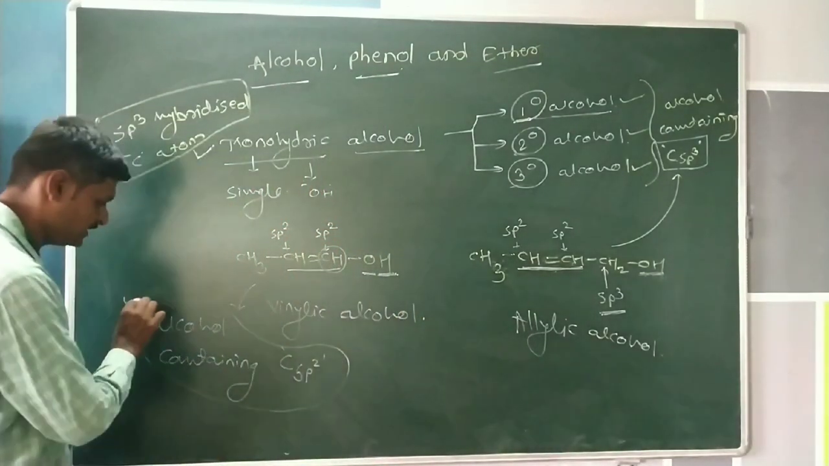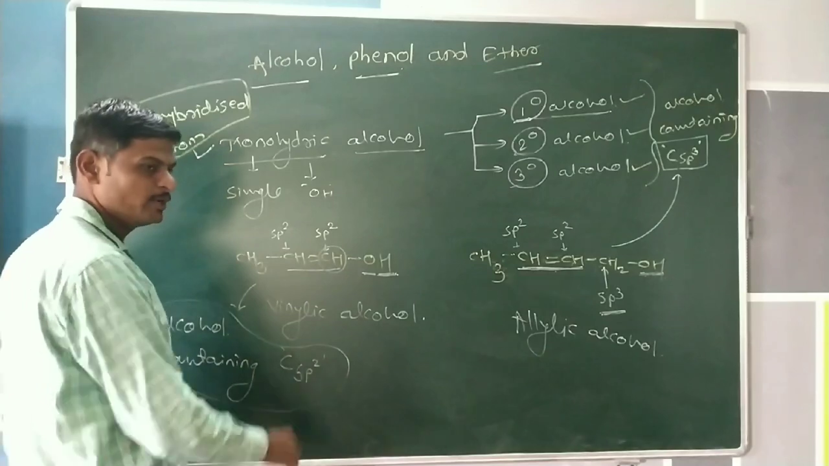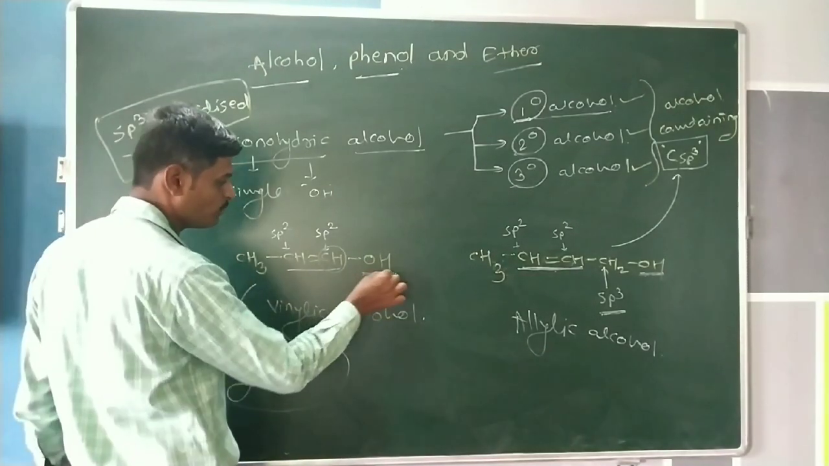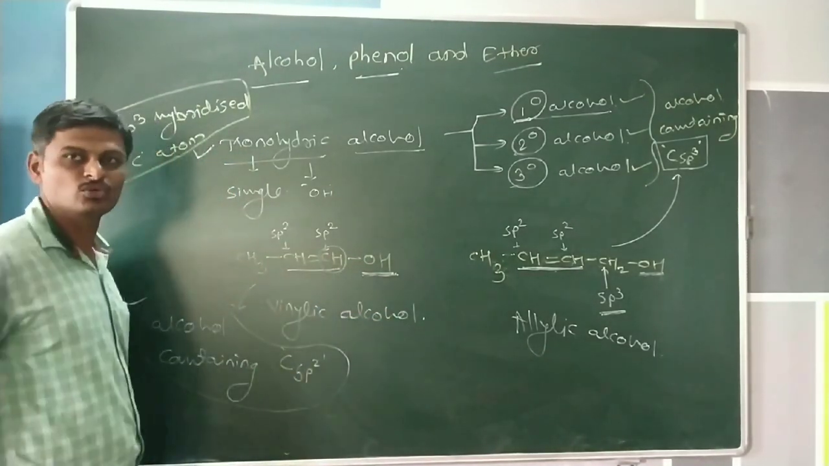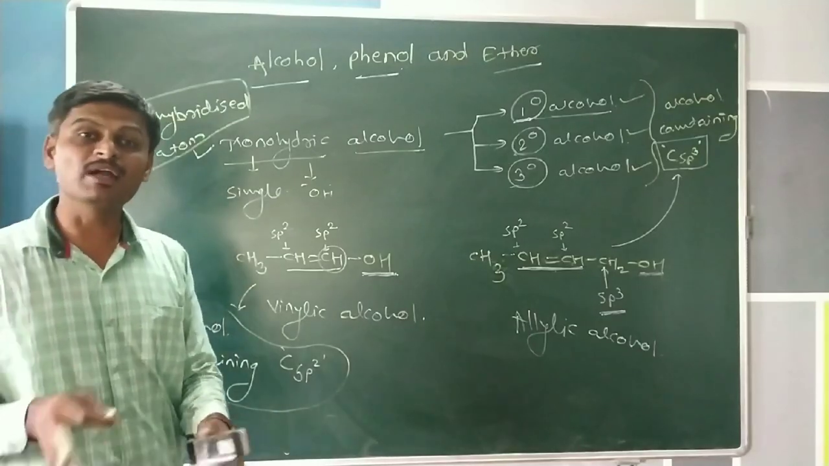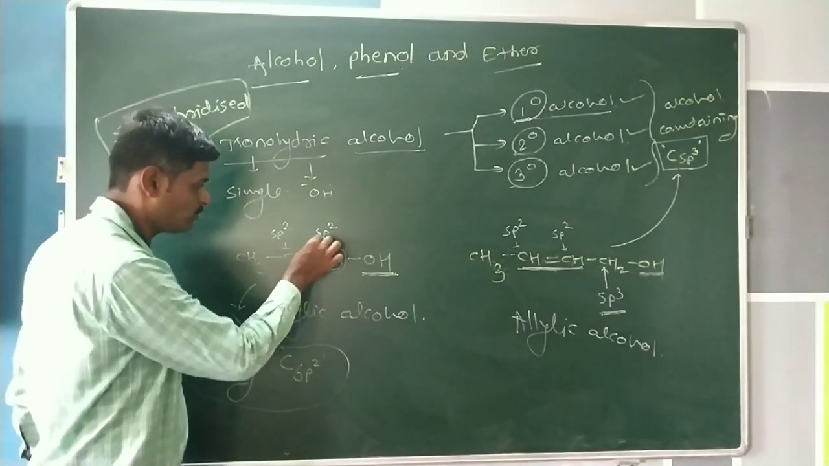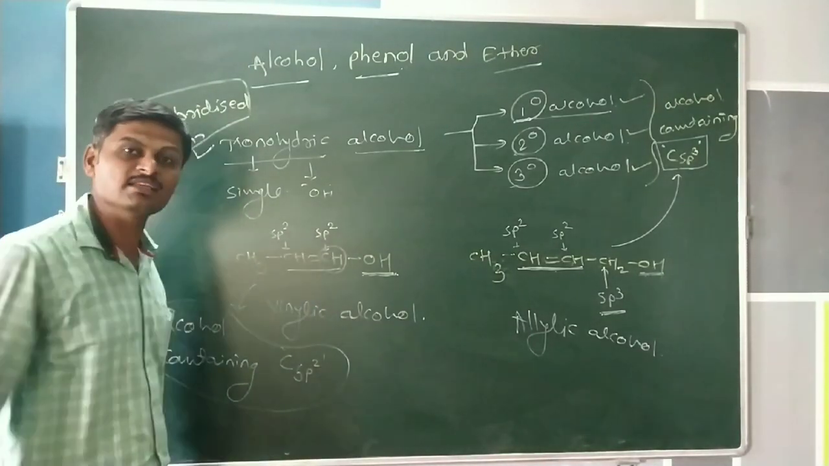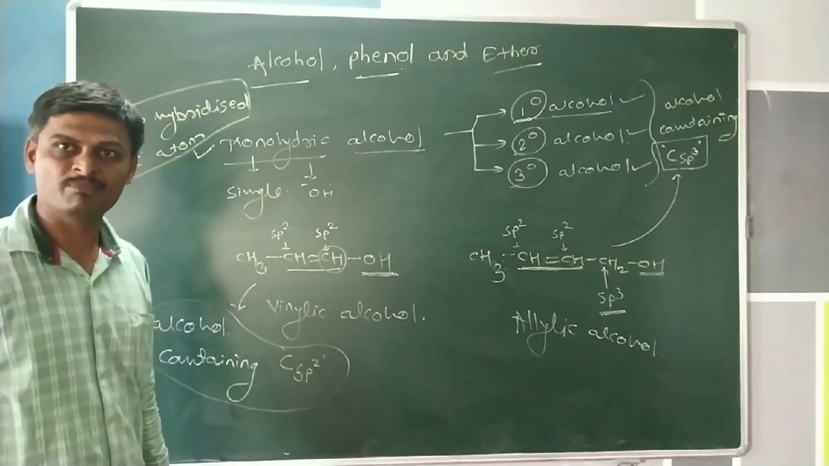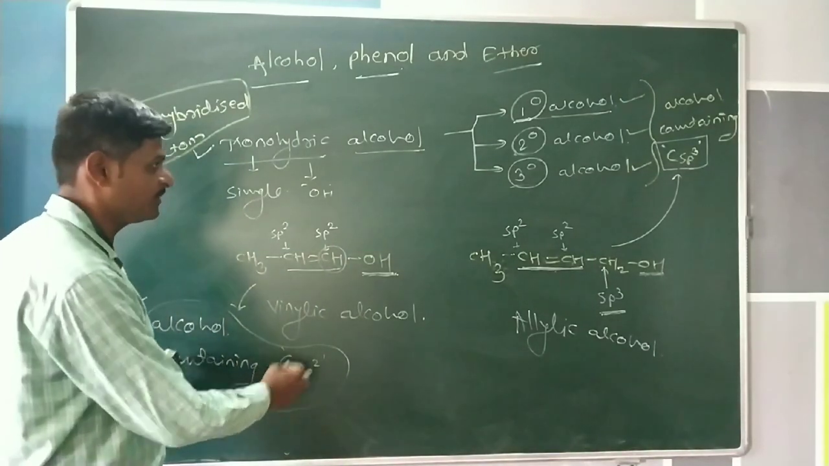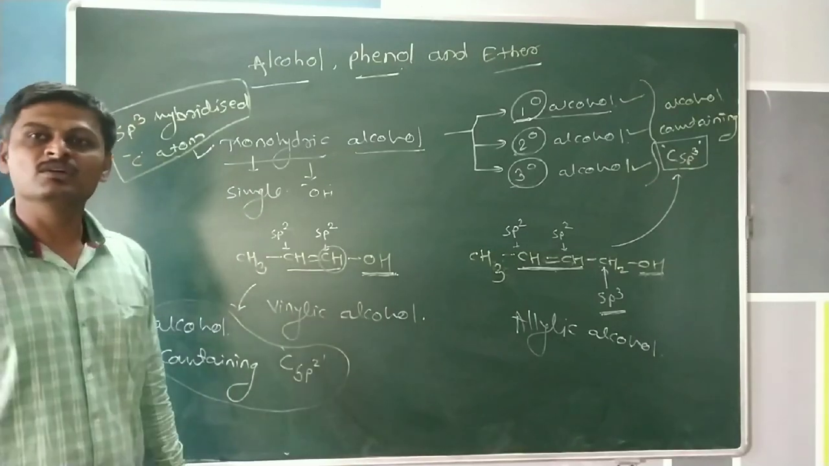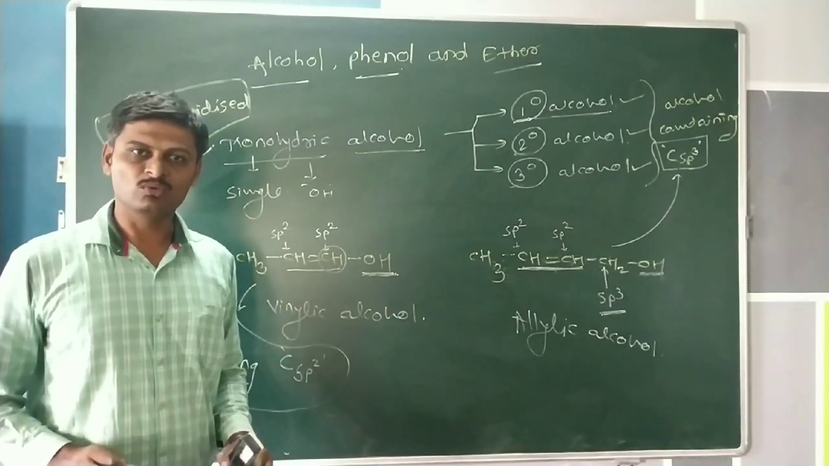And the second classification is alcohol containing C-sp2. That means the hydroxy group is directly attached to the doubly bonded carbon atom, and this doubly bonded carbon atom we consider as an sp2 hybridized carbon atom. Okay, then this is the main classification of alcohol.